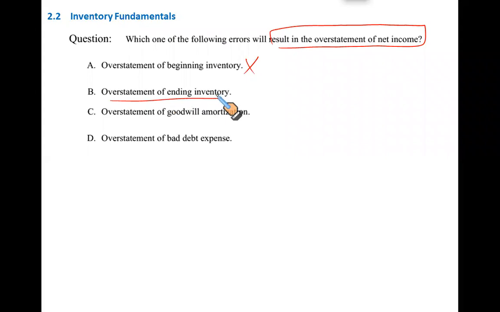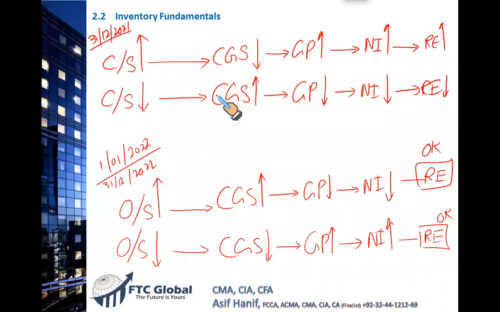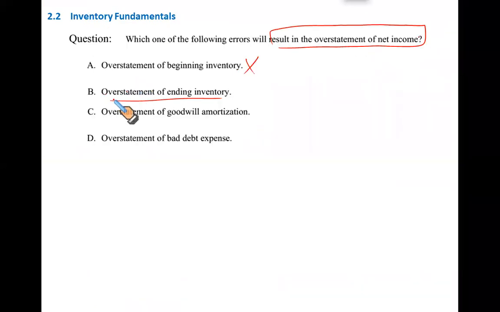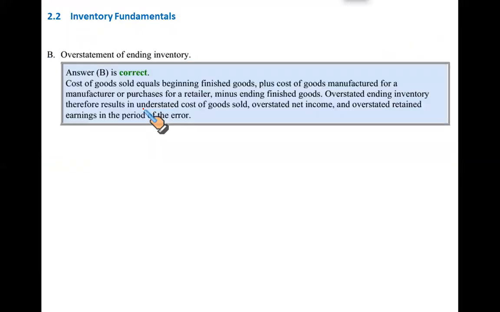Overstatement of ending inventory. That makes sense. When the ending inventory is overstated, the closing stock is overstated, that will understate CGS because you will deduct a larger figure of closing stock from CGS. CGS will be understated. A lower CGS means you will have a higher gross profit. Higher gross profit will feed into higher net income, and that is our right option. So your net income would be higher if your ending inventory is overstated. So that makes B the correct option.